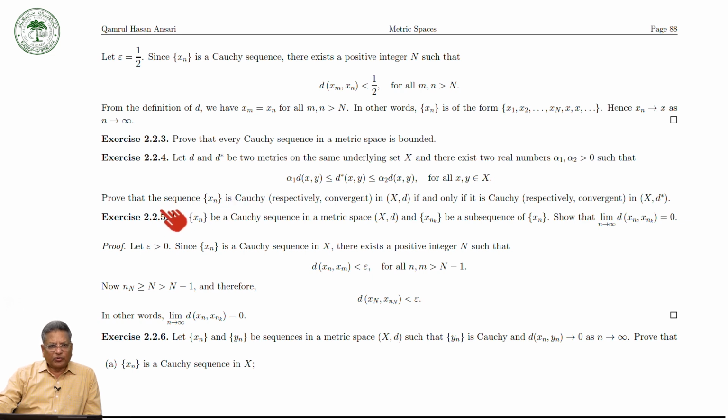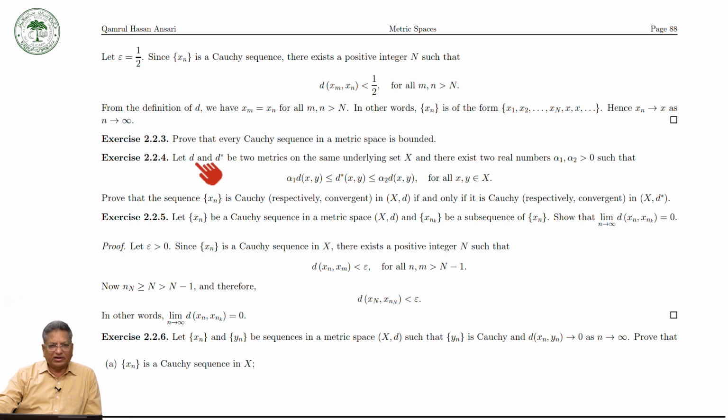Then prove that the sequence xn is Cauchy in (X, d) if and only if it is a Cauchy sequence with respect to the metric d star.